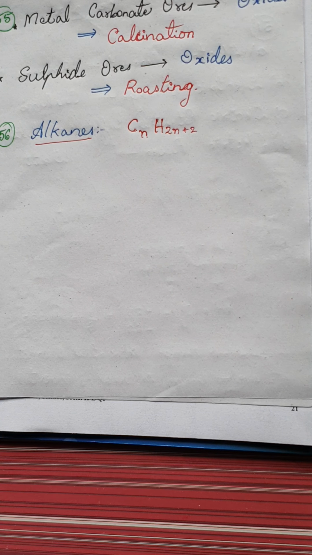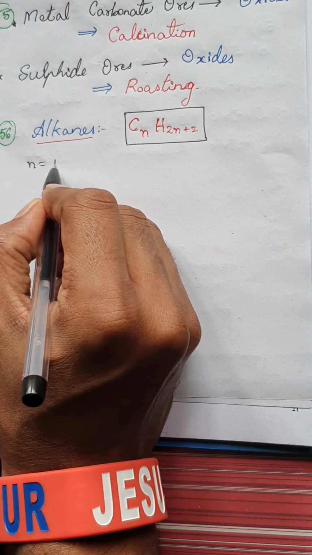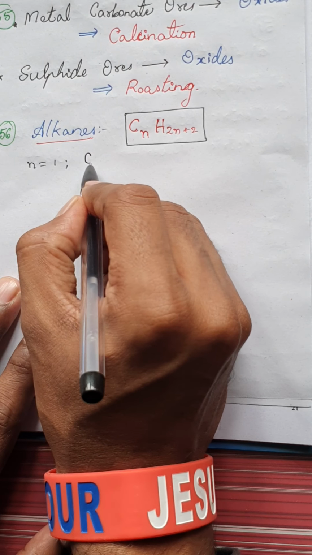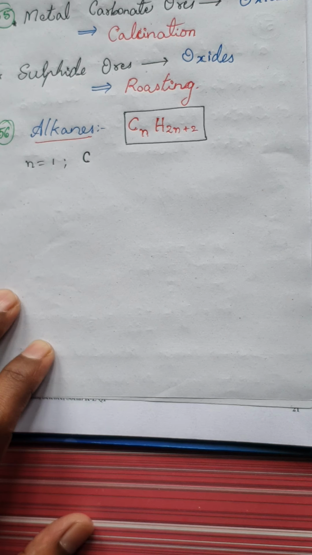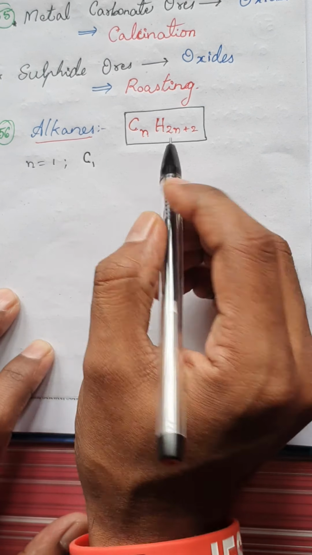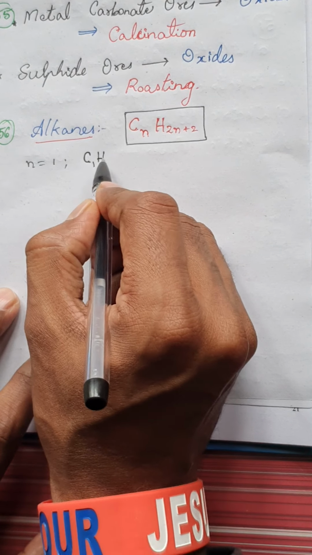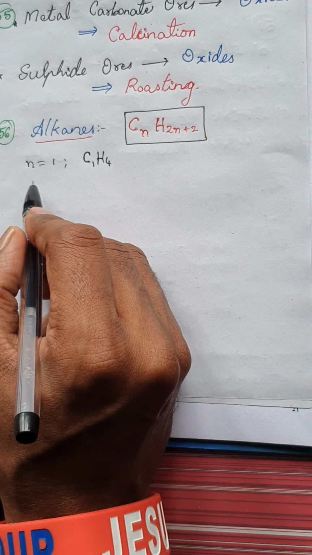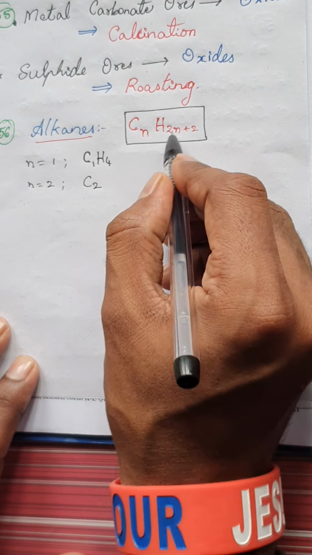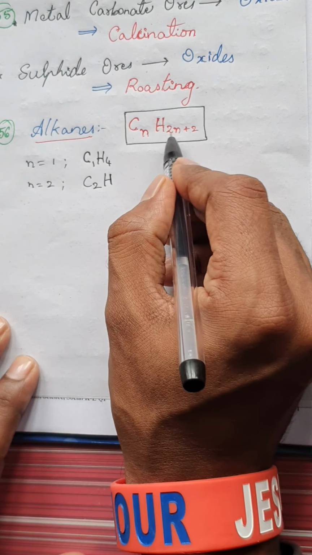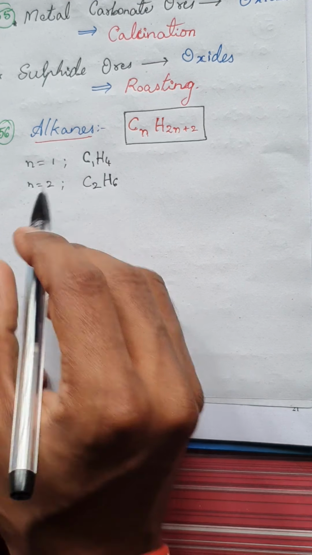Now let us start finding the simple values here. If you put n equal to 1, we get methane. So the molecular formula is C1, and H is 2 into 1, which is 2, plus 2. So CH4 is methane. Similarly, if n is equal to 2, you'll get C2H, and H is 2 twos are 4, plus 2, which is 6. So this is ethane. Are you following? Methane, ethane.